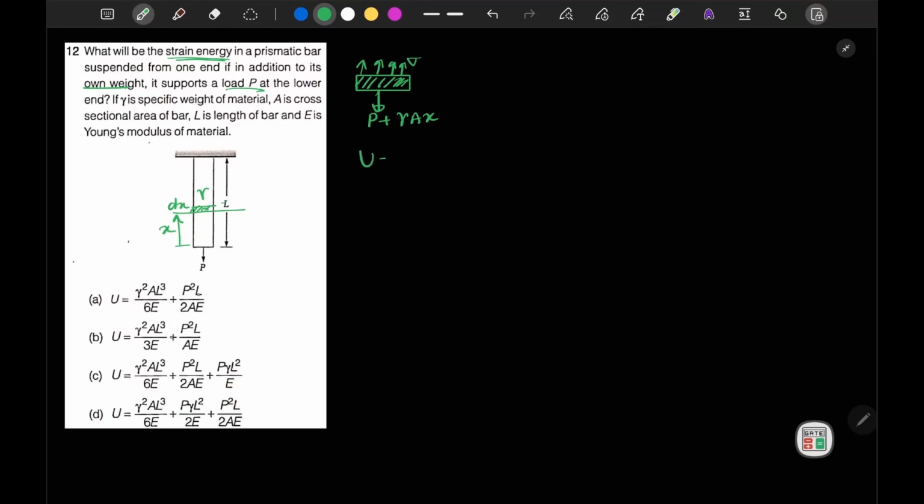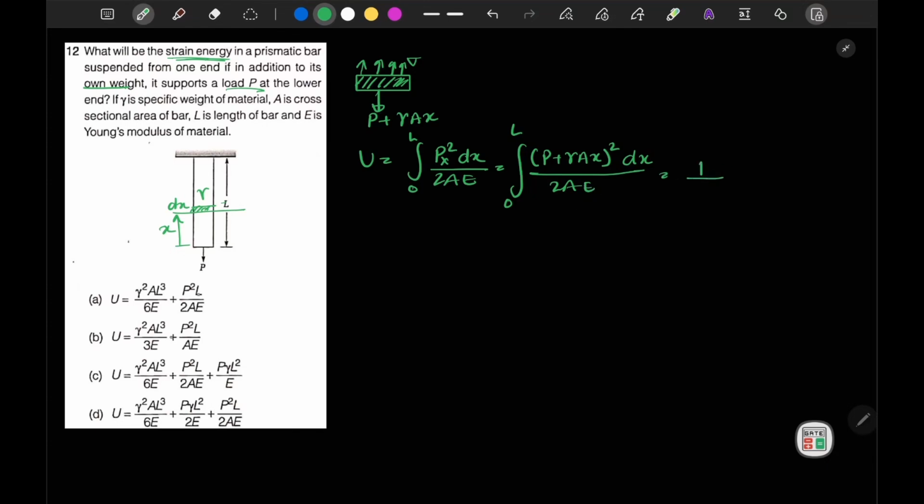So strain energy is given by the integral of Px square dx by 2AE, integrating from 0 to L. Now this Px is our P plus gamma a x, whole square, into dx divided by 2AE. Now these A and E values are constant, so I can take them common.